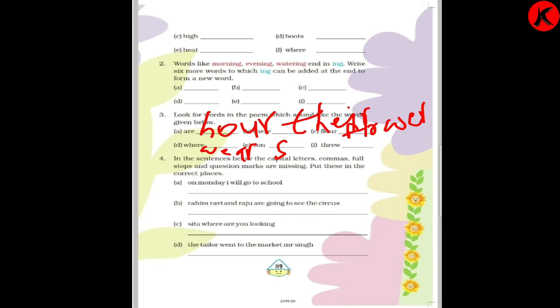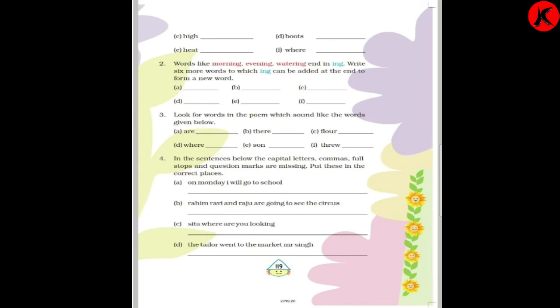Sun, so it will be S-U-N, sun. Through, so it will be through only, T-H-R-O-U-G-H. Now these words are what? Pronunciation becomes the same, but the spellings are different. Like that, R, that is our. Then there, their. Floor, the flower. Where, wear. Sun, through. Now we'll go to the next exercise.